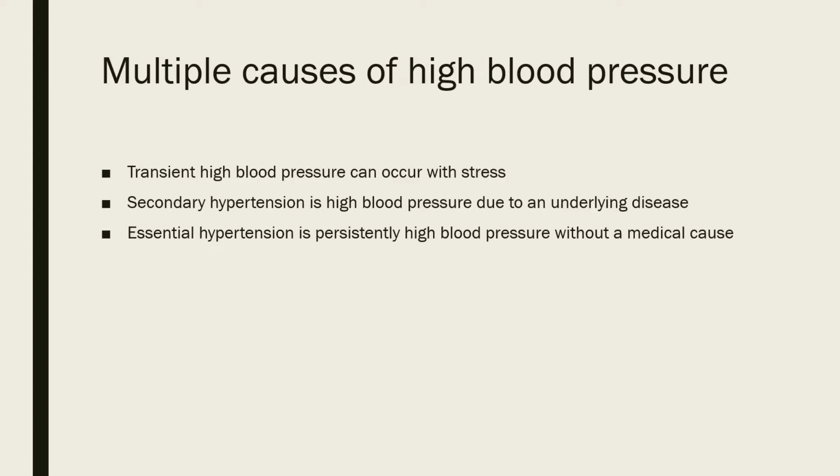Here are multiple causes of high blood pressure. Transient high blood pressure can occur with stress. Secondary hypertension is high blood pressure due to an underlying disease. And essential hypertension is persistently high blood pressure without a medical cause.